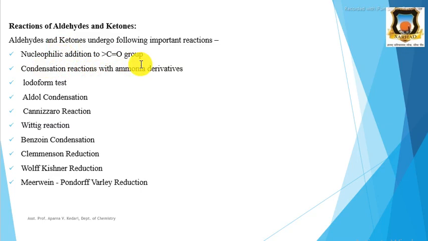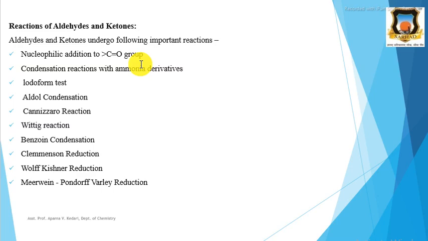Oxygen is more electronegative, so it withdraws the bonding pair of electrons between carbon and oxygen. Therefore oxygen acquires a slight negative charge and carbon acquires a slight positive charge. Therefore this carbonyl carbon is electron deficient, and due to this there is easy attack of nucleophile. Therefore aldehydes and ketones easily undergo nucleophilic addition reactions.